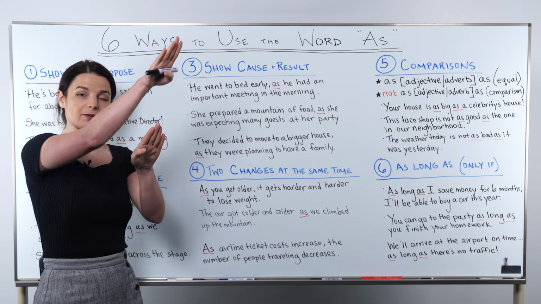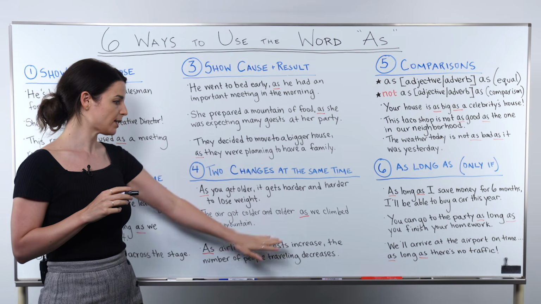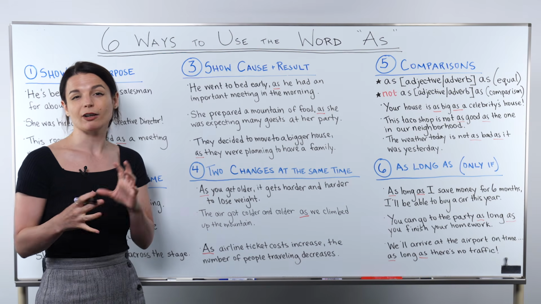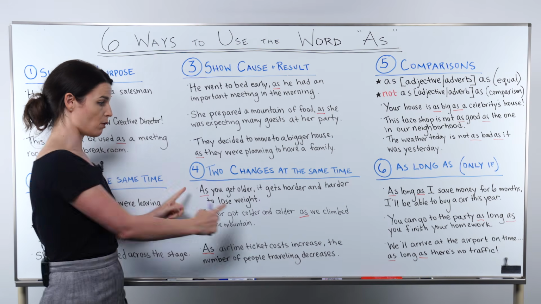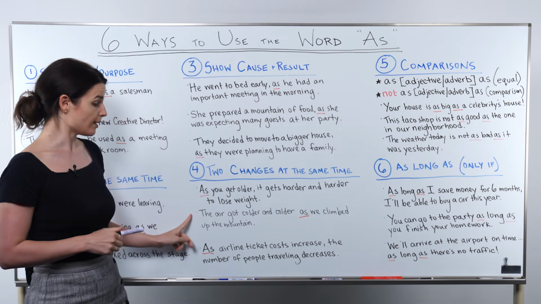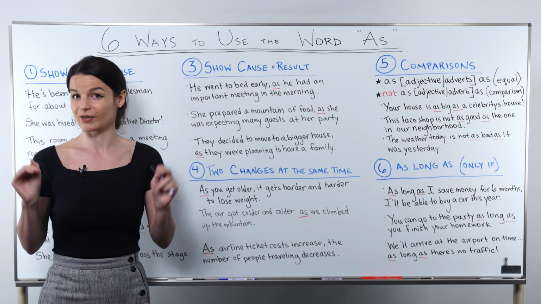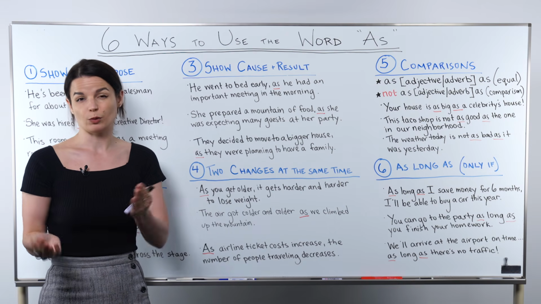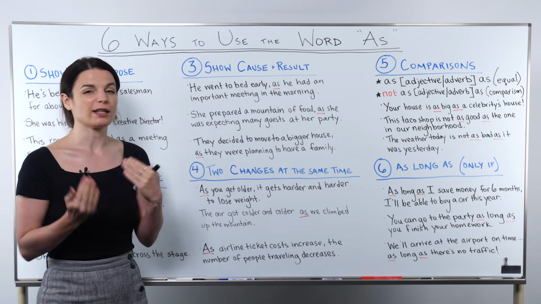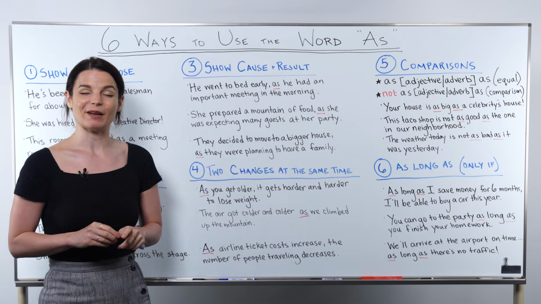So we are going up the mountain, climbing up the mountain. These 2 things, these 2 changes, are happening at the same time. We connect these ideas with and. So this sentence follows the same kind of pattern as the first one, but we can move this as section to the end of the sentence. In this case, I could say, as we climbed up the mountain, the air got colder and colder, and it's still 100% correct. It's up to you to choose which part you want to emphasize. Generally, the part at the beginning of the sentence is going to sound like it has a little bit more emphasis. So you can choose which position is best for you.